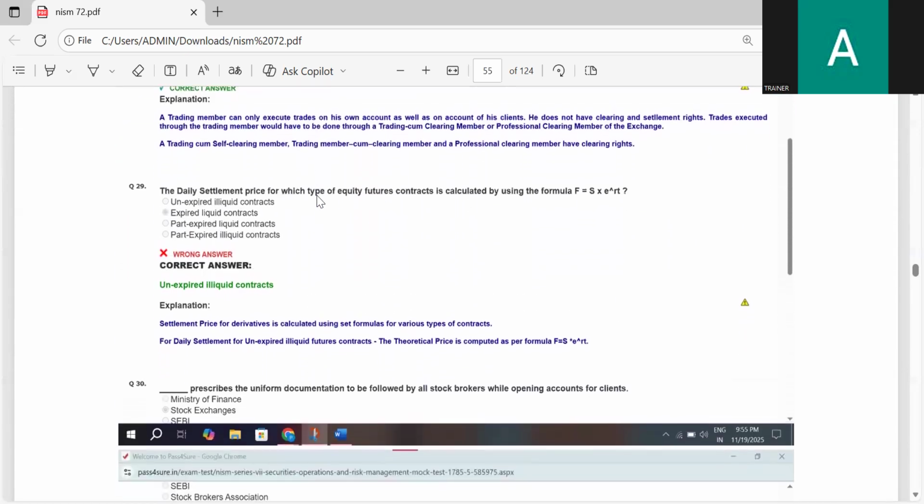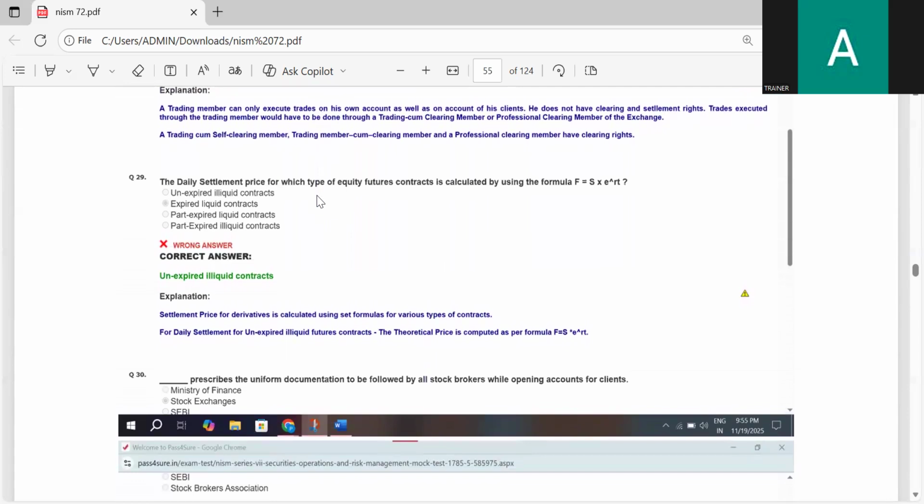The daily settlement price for which type of equity future contract is calculated by using the formula F equals S into e power RT? Unexpired illiquid contract, expired liquid contract, part expired liquid contract, part expired illiquid contract. The correct answer is expired liquid contract.